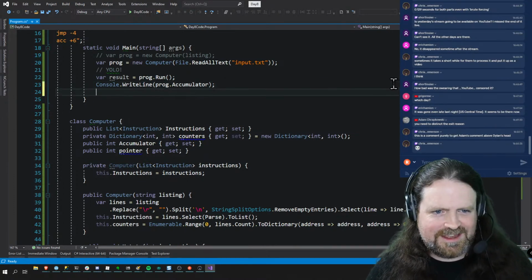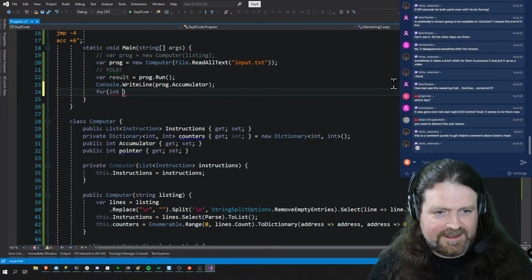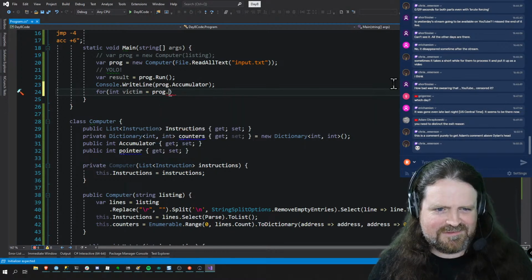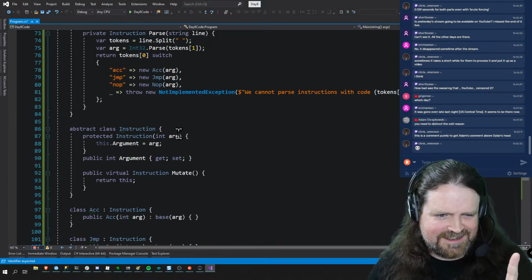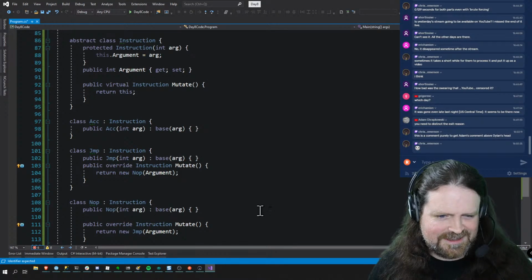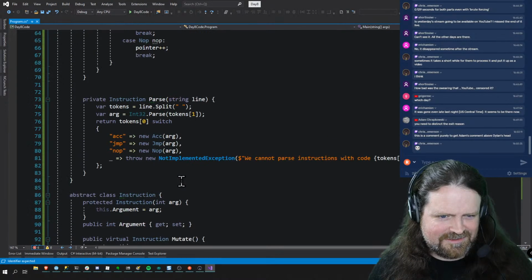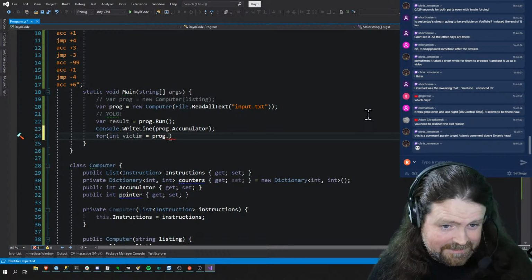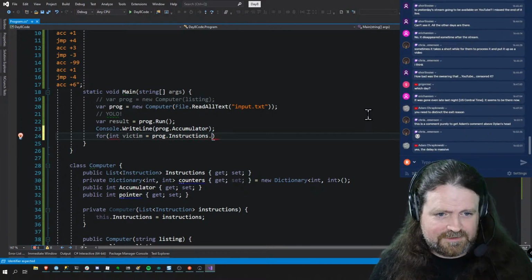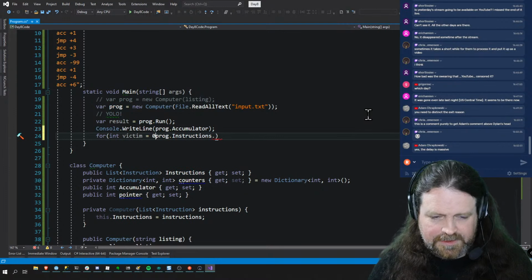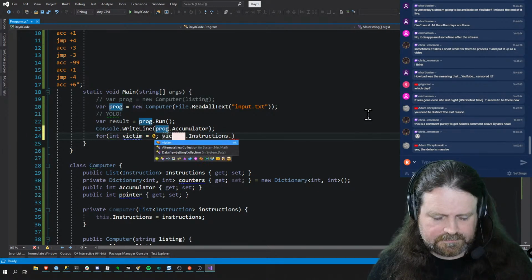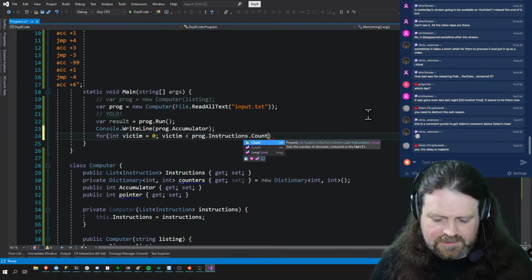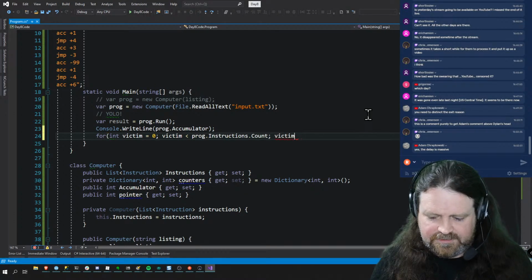So we are now going to say for int victim equals prog.instructions, so that's going to go from 0. Victim is less than prog.instructions.count, victim plus plus.